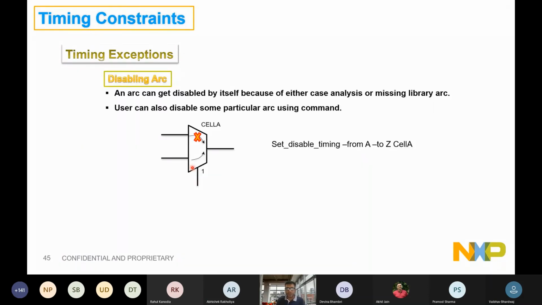Else you can also disable a particular arc, right? That I understand that this arc is not real. Let's disable it. I think we discussed it being used while doing the timing loops. We will tell the tool to disable this arc. It's not a valid arc. It will be disabled, right?